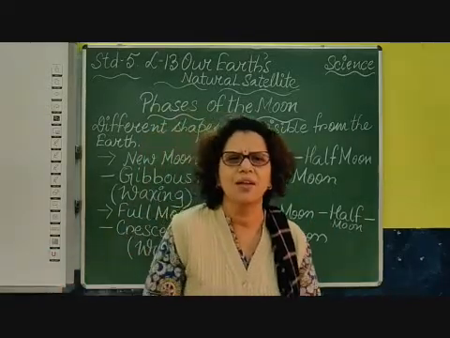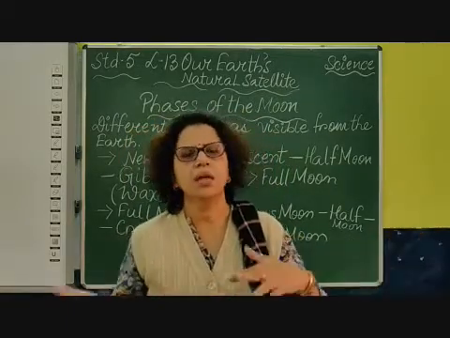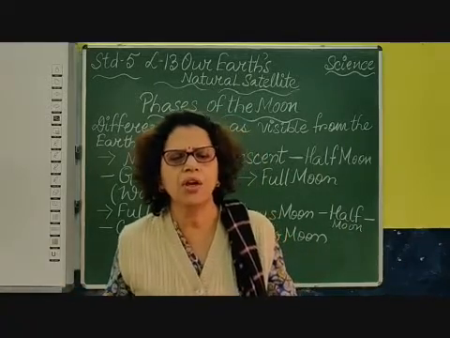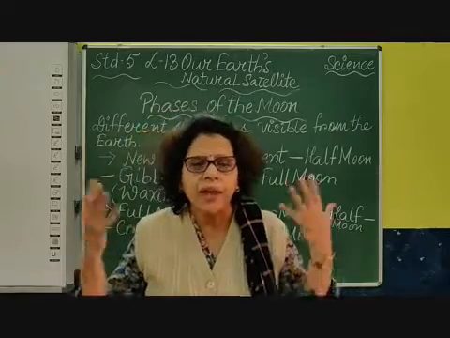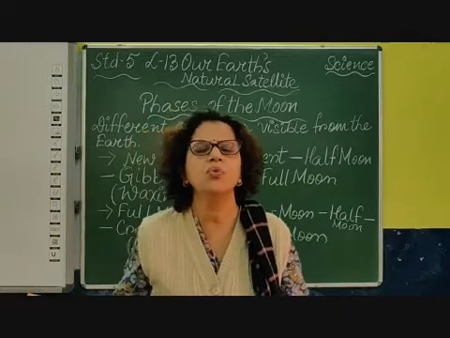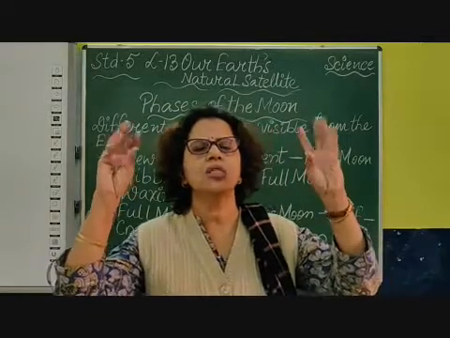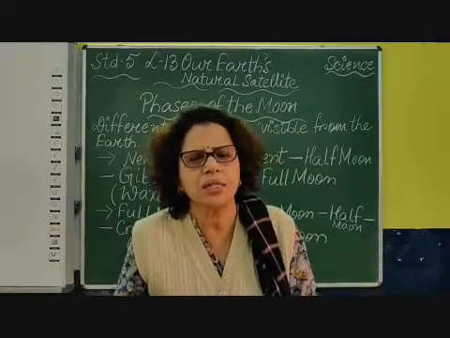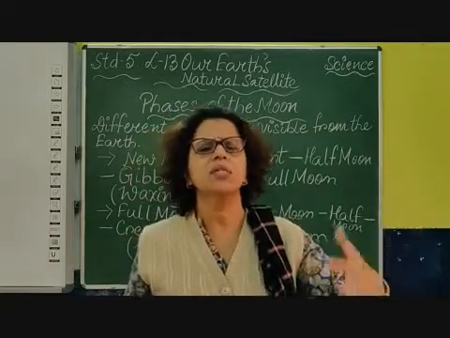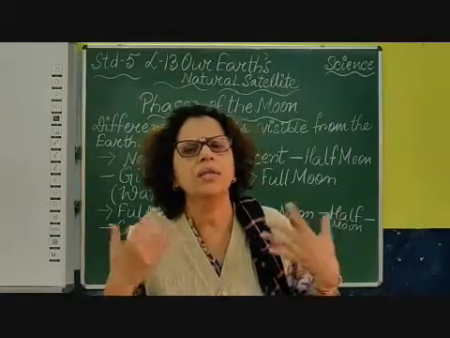No, not at all. As we discussed in the previous module, the light of the sun falls on the moon, it falls on every heavenly object, and the reflected light helps us to see the moon. Otherwise, the moon would have been dark. When you watch the sky, you see all stars twinkling. Why? Because there is light. Why can't we see far away planets like Uranus and Neptune? Because they are far away and the reflected light doesn't reach us.